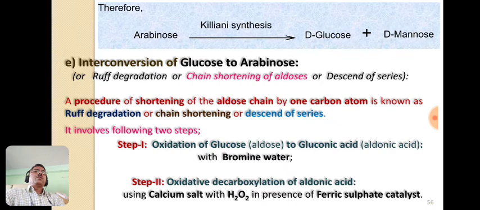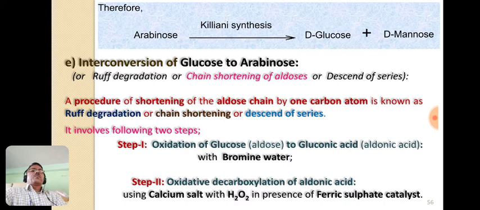Now let's see in short: this arabinose is converted into either D-glucose or D-mannose, meaning we get a mixture of D-glucose and mannose, but the major product is D-glucose, and this reaction is known as Kiliani synthesis, or it is also known as chain lengthening or ascent of series. Now exactly the reverse of this, that is the interconversion of glucose to arabinose, is known as Ruff degradation, or also chain shortening of aldoses, or descent of series.